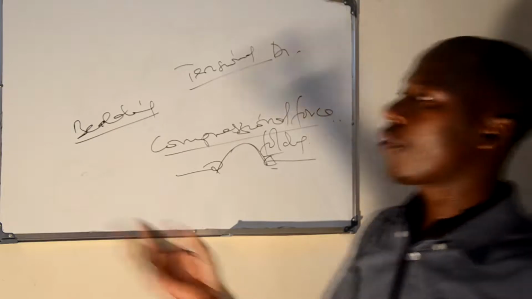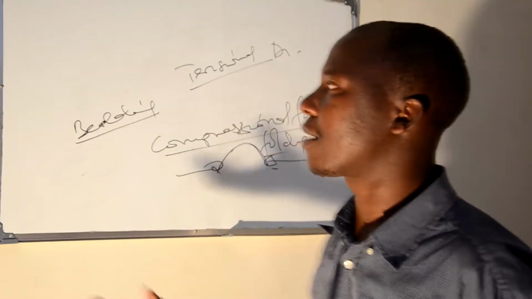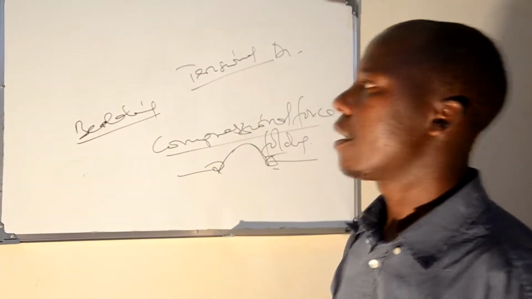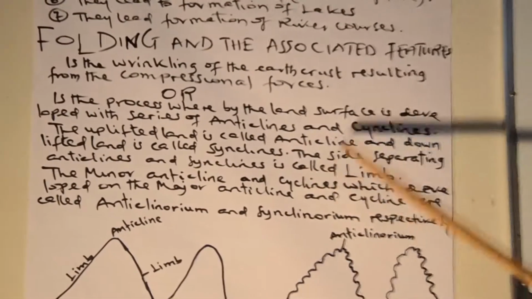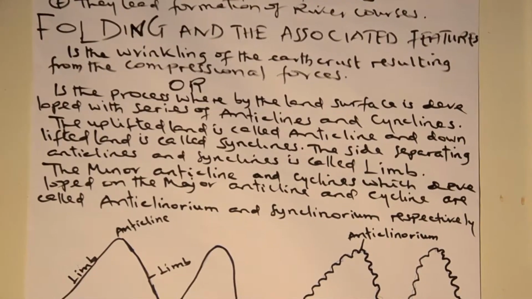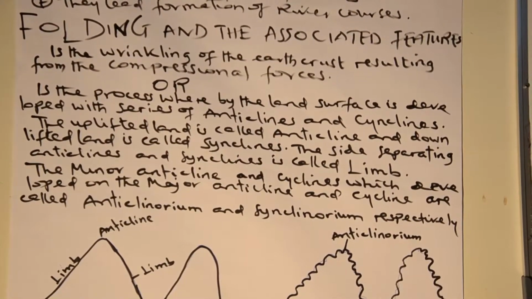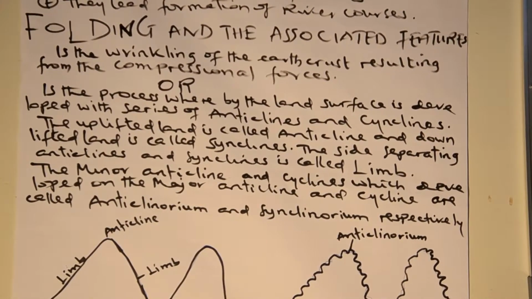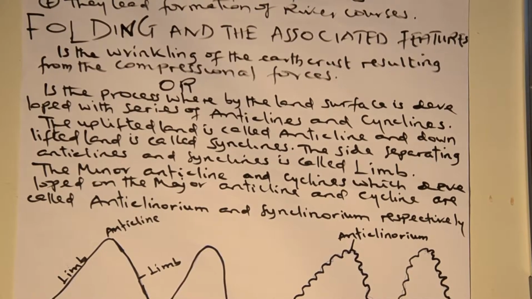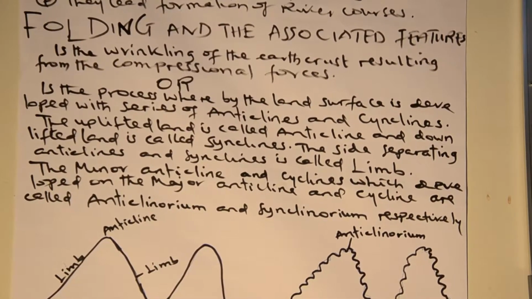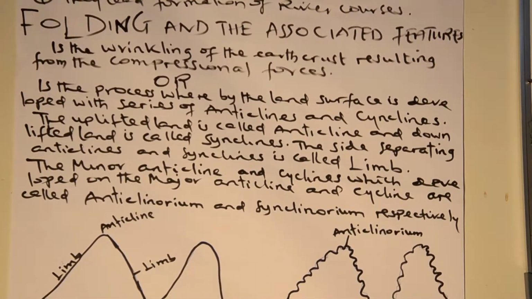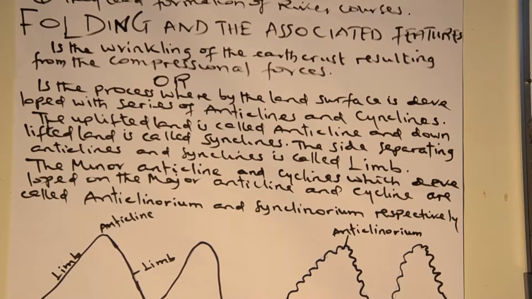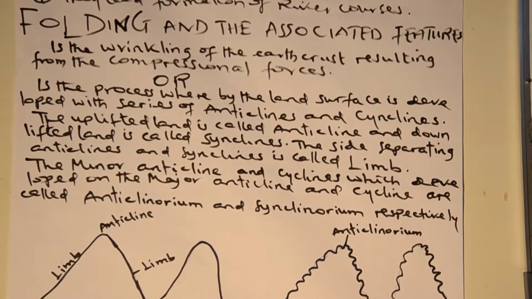Therefore, folding is a wrinkling or bending of the earth's crust resulting from compression forces, a process whereby the land surface is developed with a series of anticlines and synclines. Dear students, you have to know these terms or terminology concerning folding. According to this description, it is a process whereby the land is developed in terms of anticline and syncline.